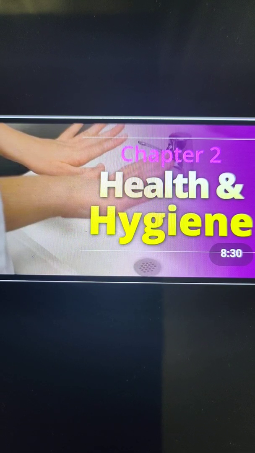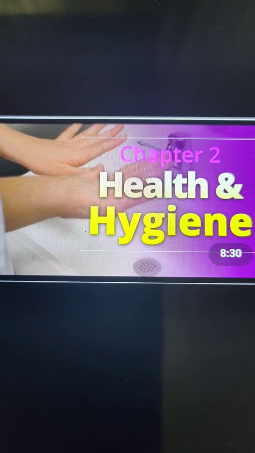And sometimes when there is a deficiency or a lack of nutrients in our body, our body or a part of it does not function properly, and that condition is known as a disease. So a disease is a condition when our body or a part of it doesn't function properly. So today we will discuss the disease and the types of disease, the causes of disease, and how we can prevent ourselves from disease. Okay, so let's start.